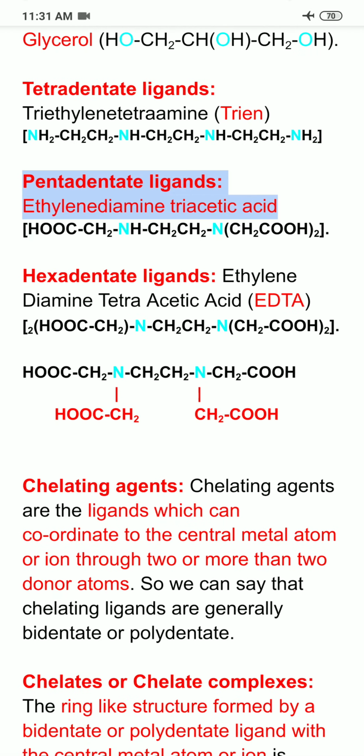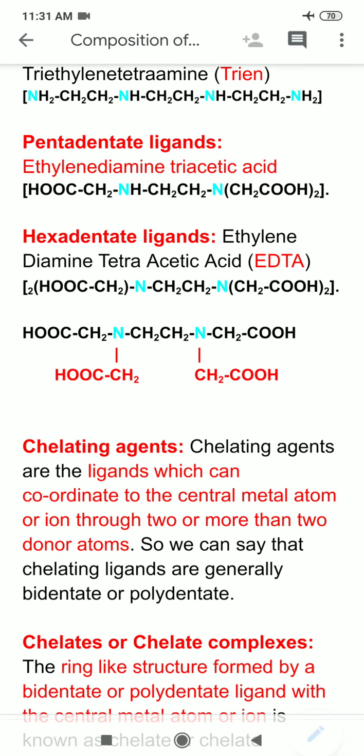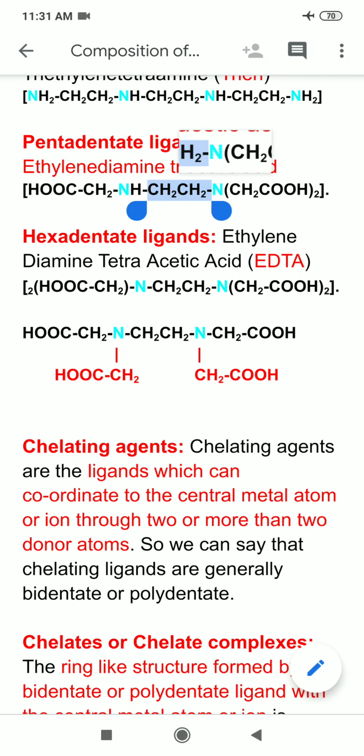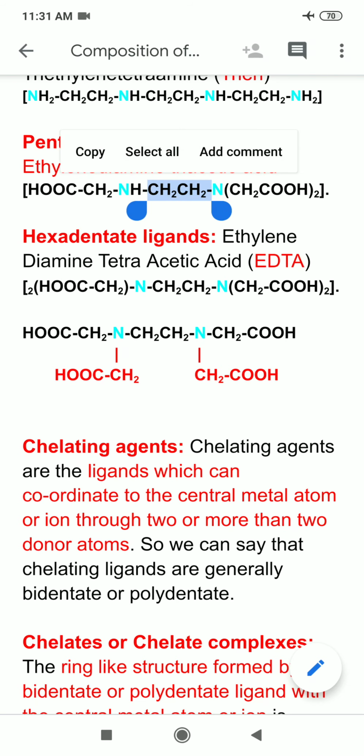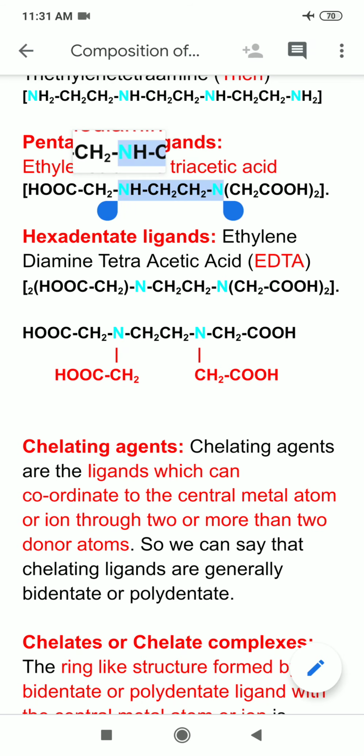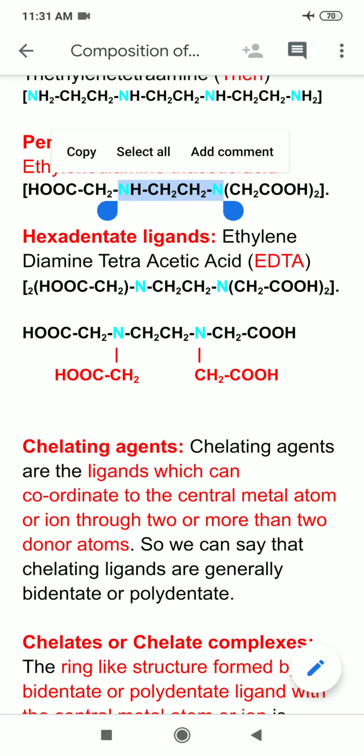An example of pentadentate ligand is ethylene diamine triacetic acid. Here I am saying ethylene diamine triacetic acid. It is having 3 carboxylic acid groups. So in this, this is ethylene unit, and this is first amino group, and this is second amino group. So this becomes ethylene diamine.